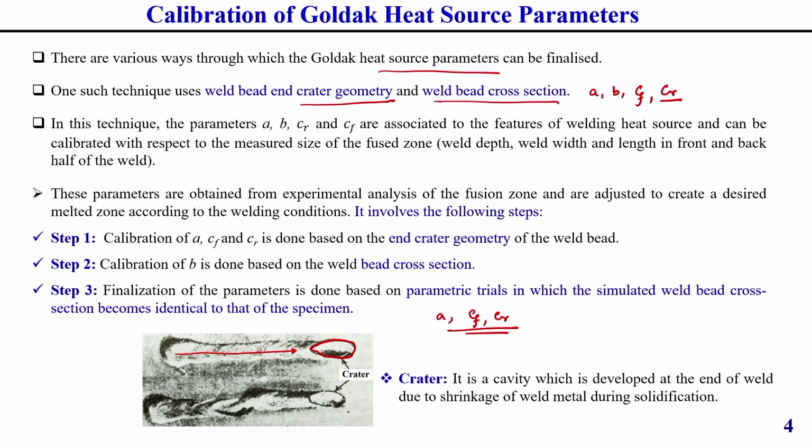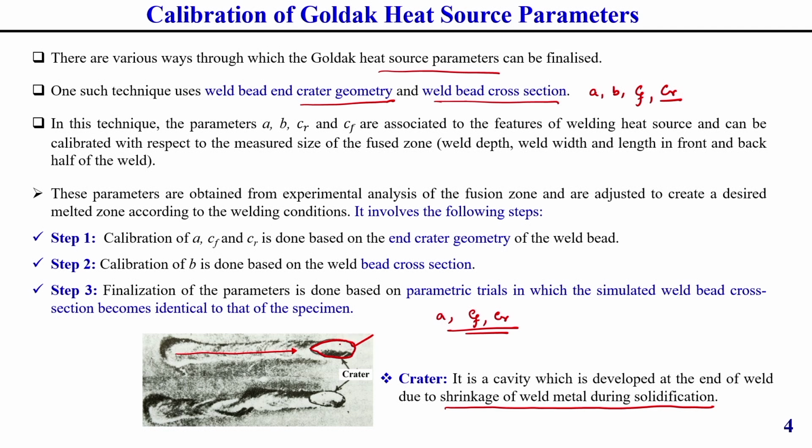So, in this end crater, you can say it looks like a cavity which is developed at the end of the weld due to what? Due to shrinkage of weld metal during solidification. Generally, when this molten weld pool solidifies, at that time a cavity-like shape is created, which looks like this.